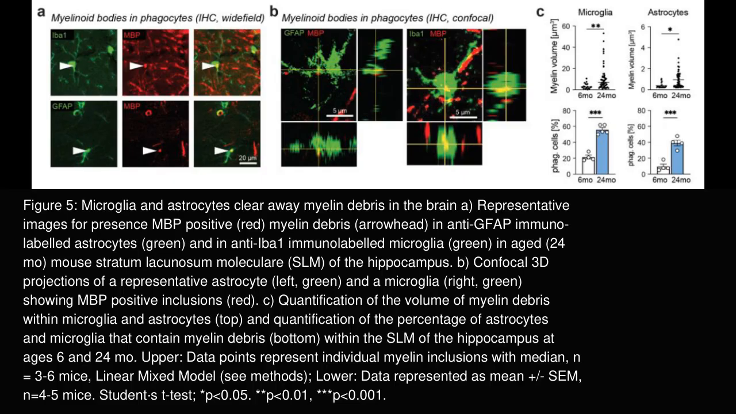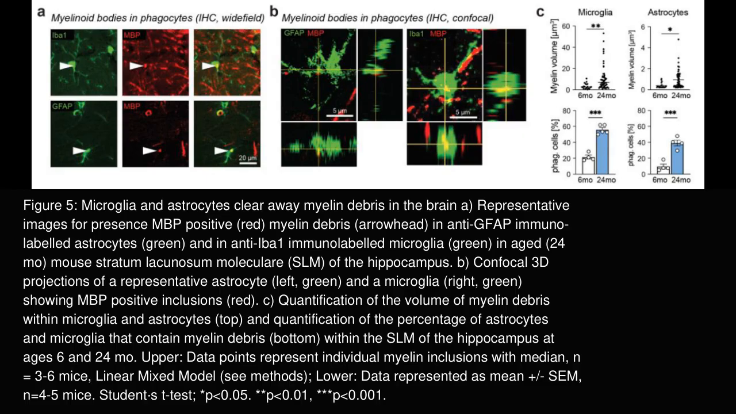Figure 5 examines the presence of myelin debris within glial cells in the aging mouse brain, focusing on the hippocampal stratum lacunosum moleculare region. Panel A shows representative immunofluorescence images confirming the presence of myelin basic protein, MBP-positive debris, within GFAP-labeled astrocytes and IBA1-labeled microglia in 24-month-old mice.